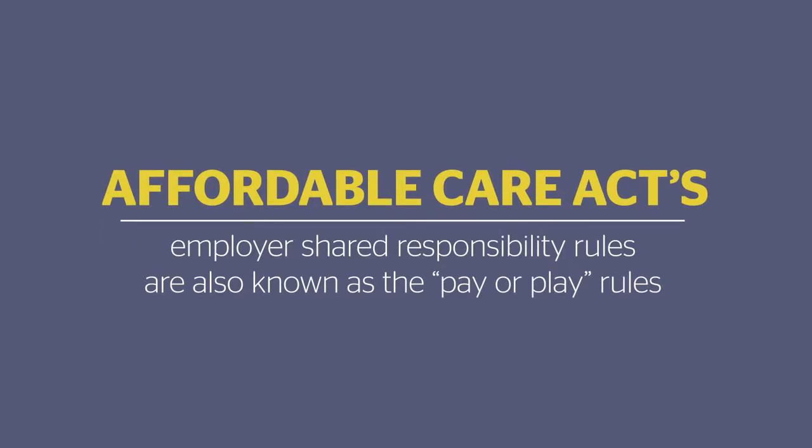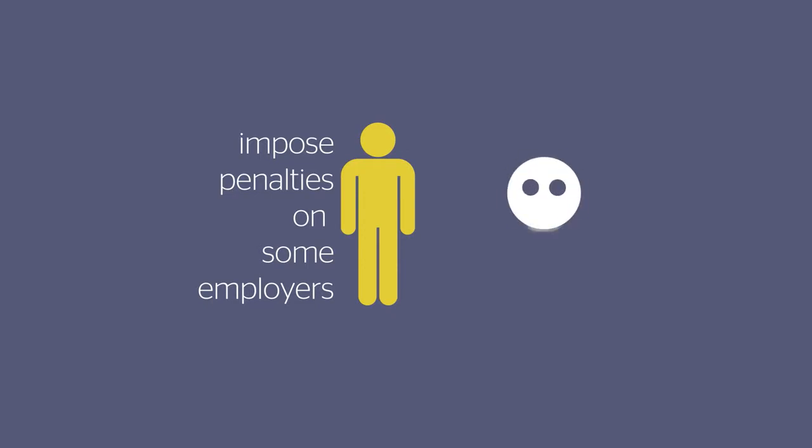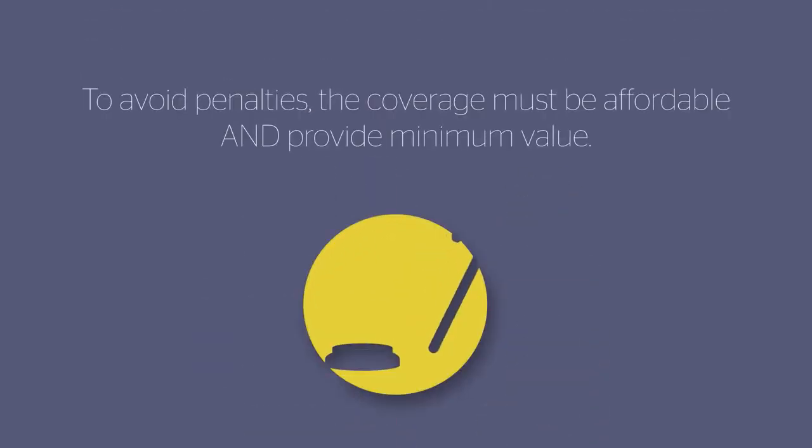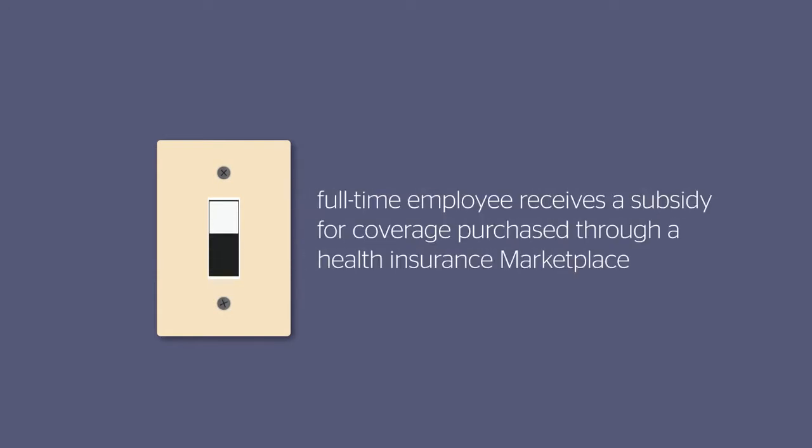The Affordable Care Act's employer shared responsibility rules are also known as the pay or play rules. These rules impose penalties on some employers that do not offer health coverage to their full time employees and dependents. To avoid penalties, the coverage must be affordable and provide minimum value. Penalties are triggered if a full time employee receives a subsidy for coverage purchased through a health insurance marketplace.